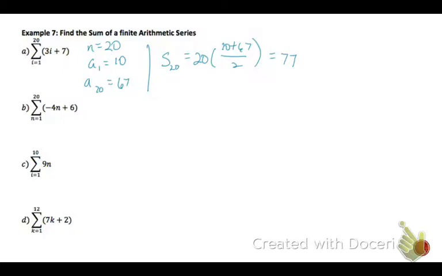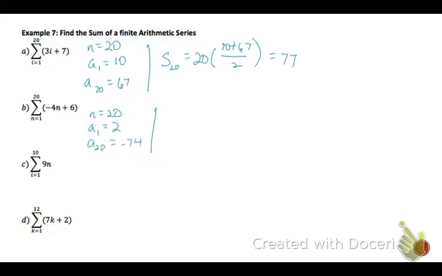Now let's look at the second one. We have a series with 20 terms, and our rule is arithmetic. These are all arithmetic. So -4 times our position number plus 6. So n, there are 20 terms. My first term, I plug in 1, and I get 2.